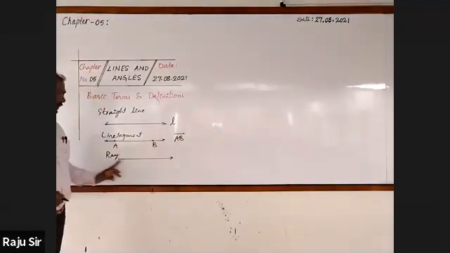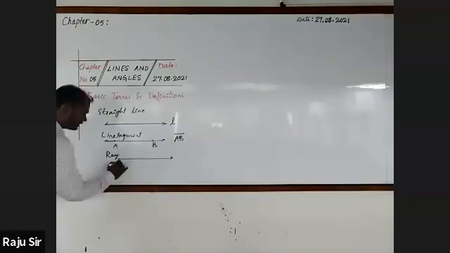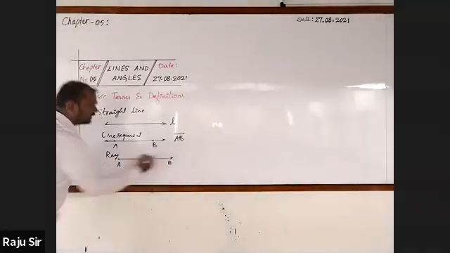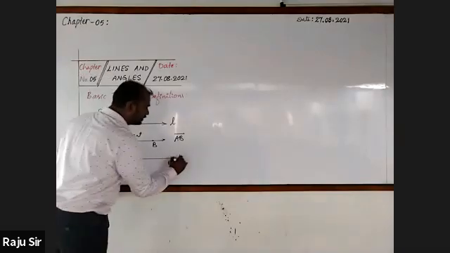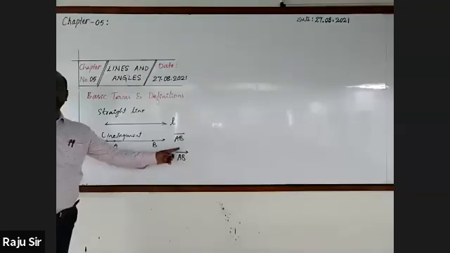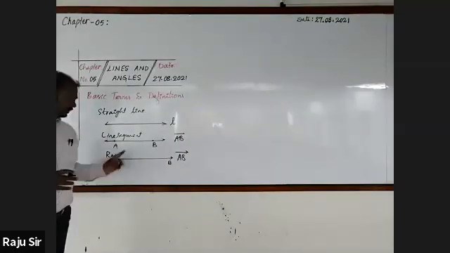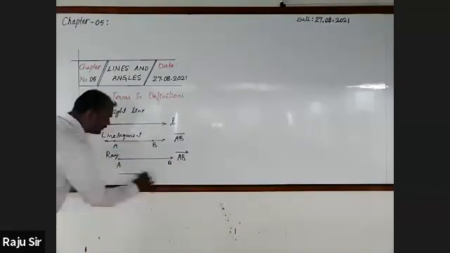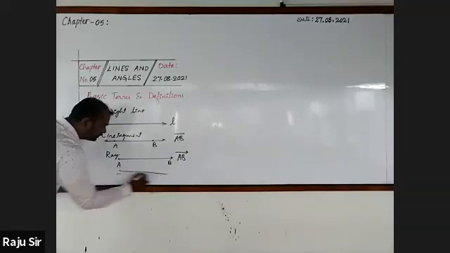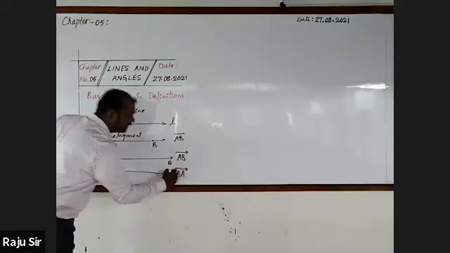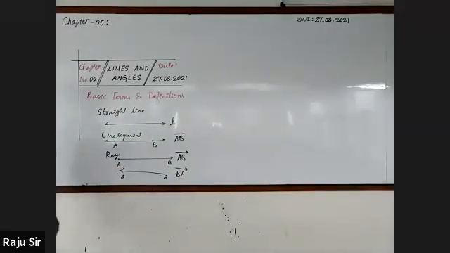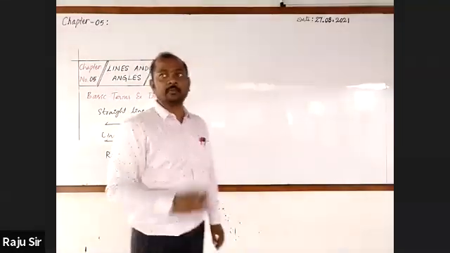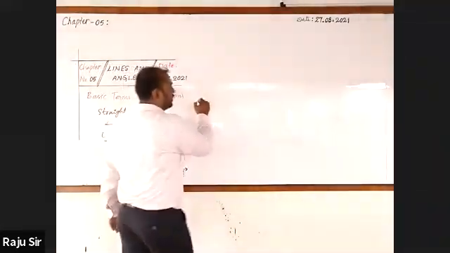Next, it is a ray. I take this point as A and here the end as B. I can write it as Ray AB, and I put an arrow on it. AB is a ray. This ray is drawn from A to B. If it is from B to A, we will write it as Ray BA. Got it?